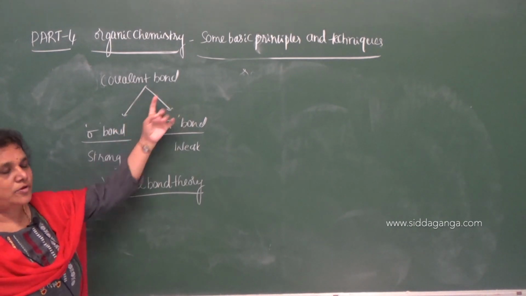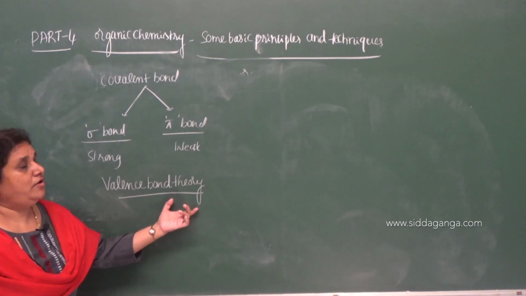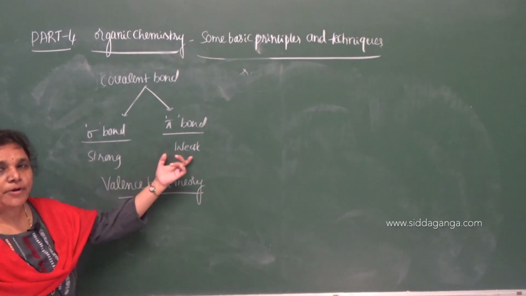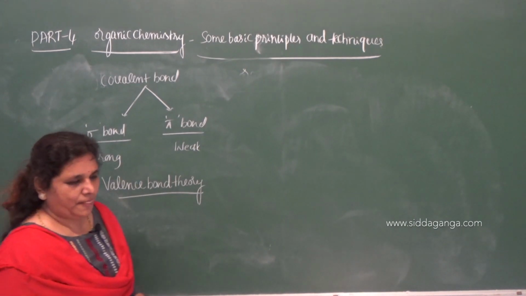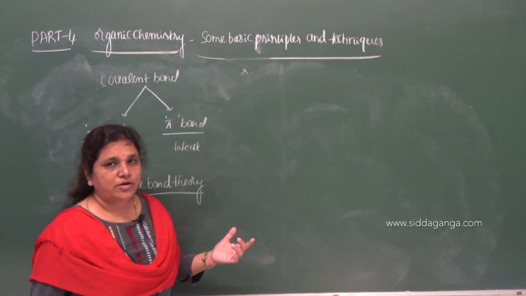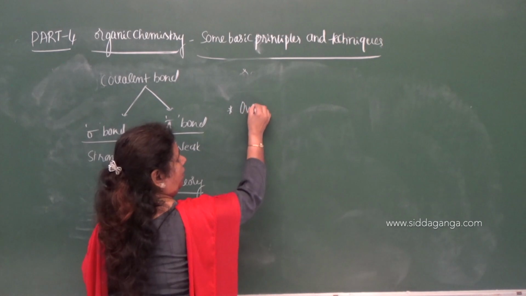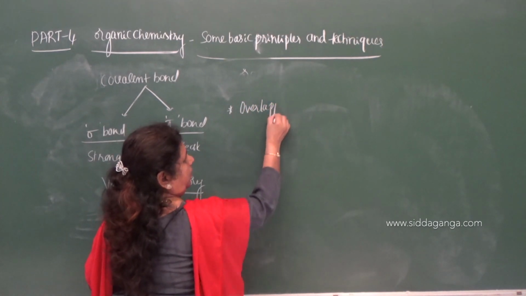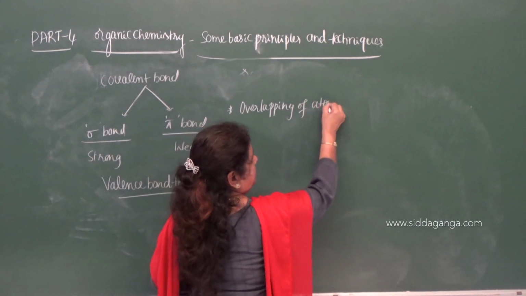Formation of sigma bond and pi bond can be explained on the basis of valence bond theory. According to valence bond theory, covalent bonds are formed by the overlapping of atomic orbitals.